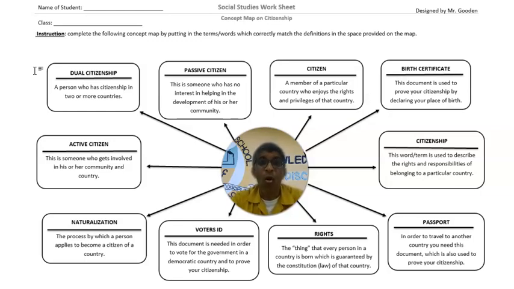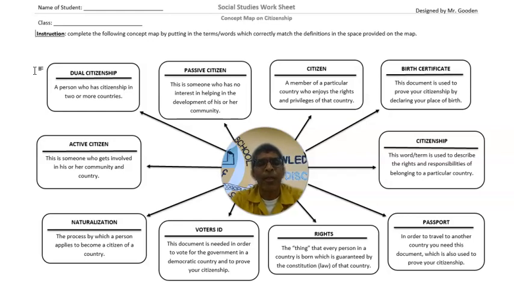Or if you're an American, for example, and you're living in Jamaica, and after a while you fall in love with Jamaica, you have made tremendous contribution to Jamaica, and you want to become a citizen of Jamaica, you can apply for citizenship in Jamaica. And once the government approves of it, you become a citizen of Jamaica and also a citizen of the United States. So remember now, dual citizenship has to do with someone who has citizenship in 2 or more countries.